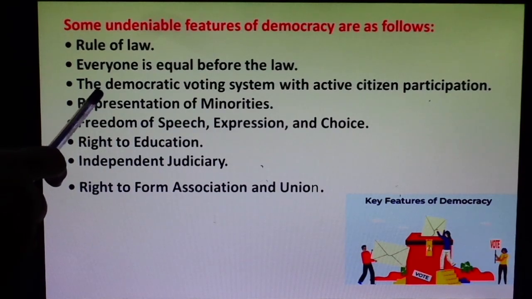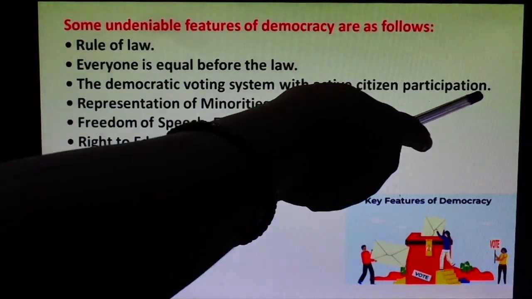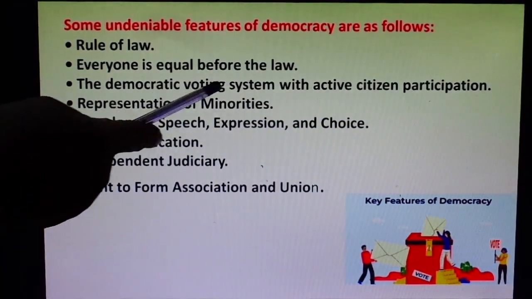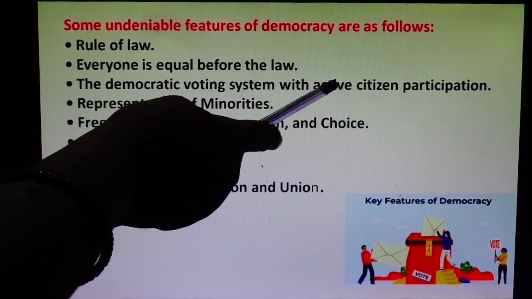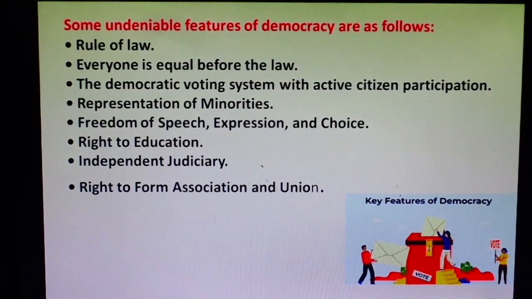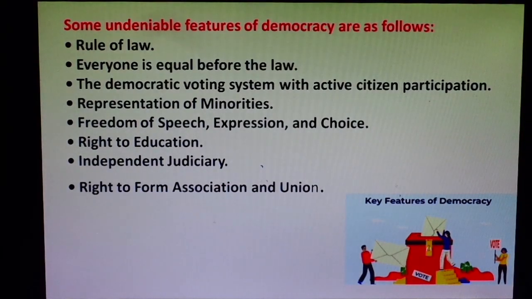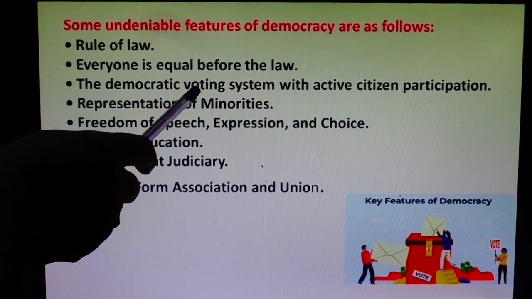Now the next point, the democratic voting system with active citizen participation. You can see here: the democratic voting system, right to vote, universal adult franchise, with active citizen participation. This is the second basic feature of democracy. If we want a very healthy and successful democratic setup in our country, India, we have to follow it very honestly. This system should be followed honestly,